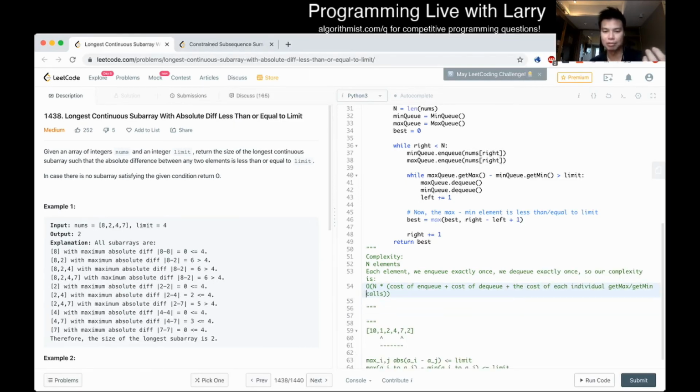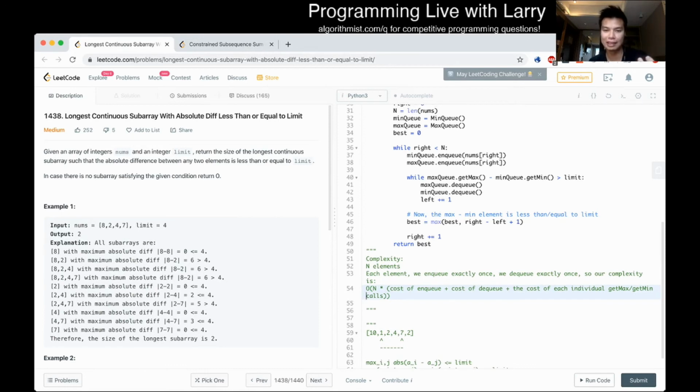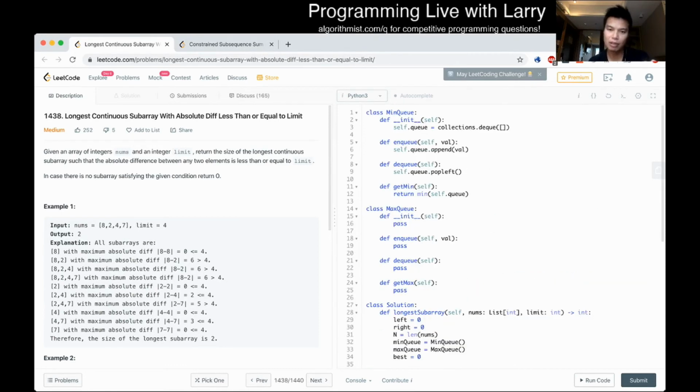And now, given this formula of how to analyze this complexity, what is the complexity of enqueue? That's O(1). That's just a standard deque complexity. What's the complexity of dequeue? Dequeue is also O(1), because this is just a deque, and that is also pretty standard.